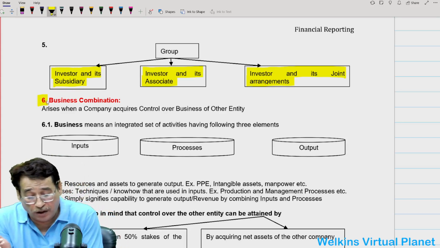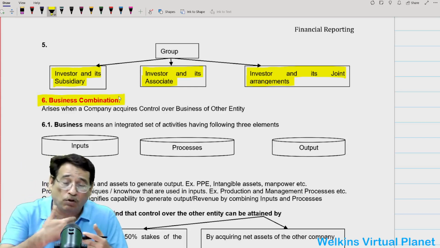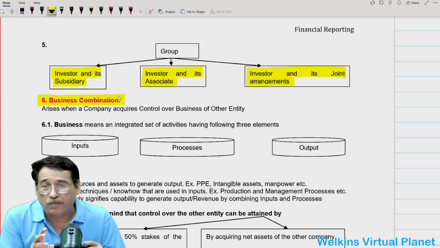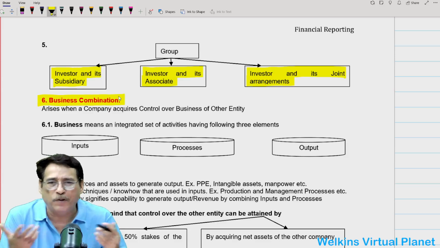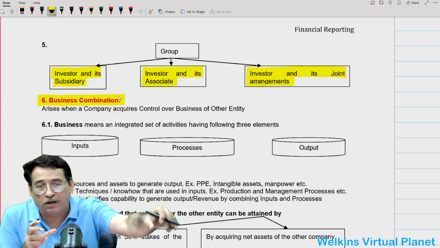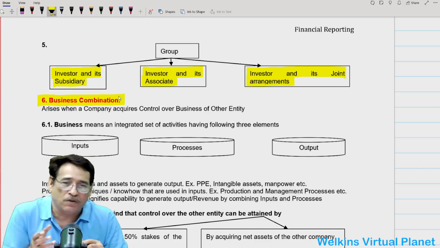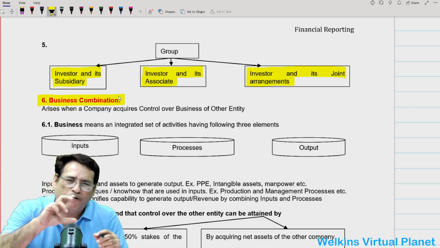Now we come slowly and steadily towards what we are actually pursuing to achieve. That is business combination. Quite obviously, a business combination will arise when an entity acquires control over the business of another entity. And how can you acquire the control? Generally, control is acquired by way of majority stakes.